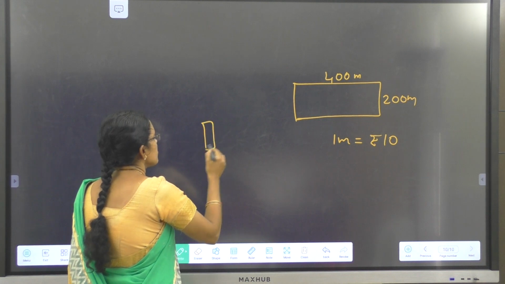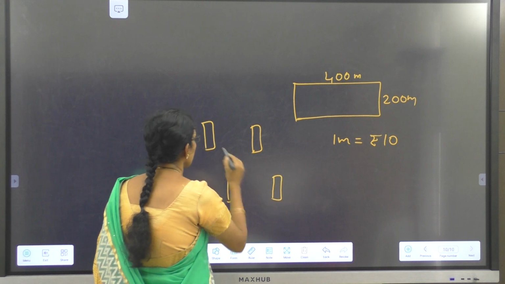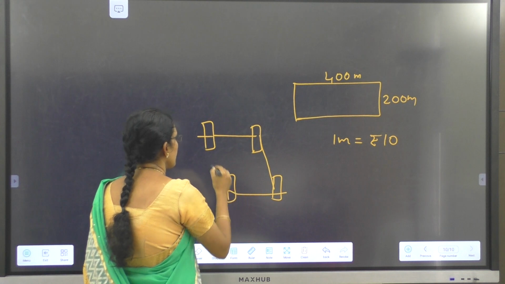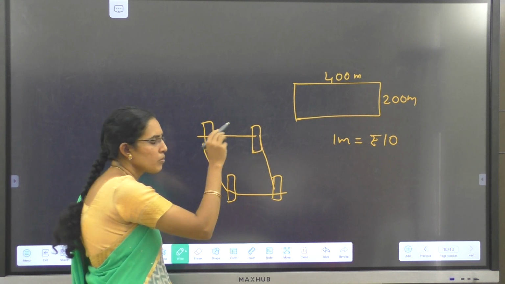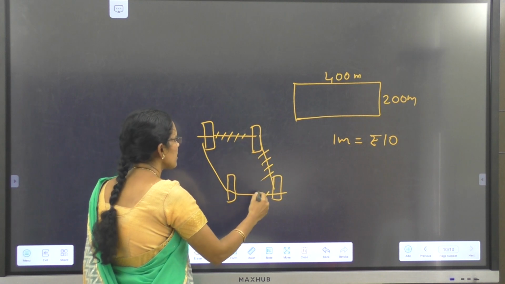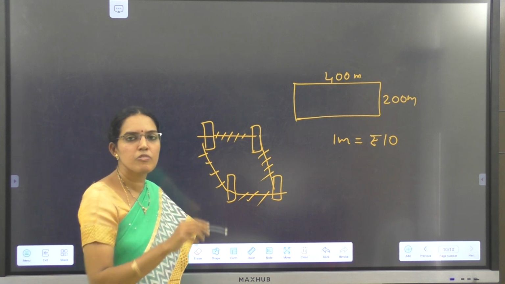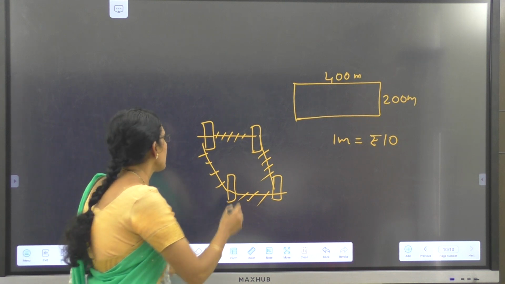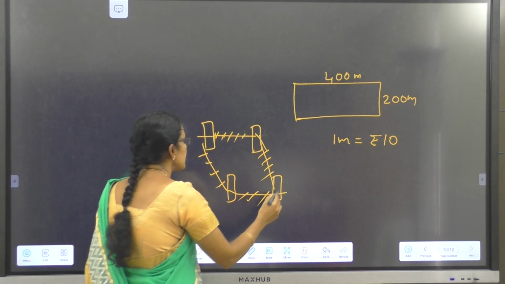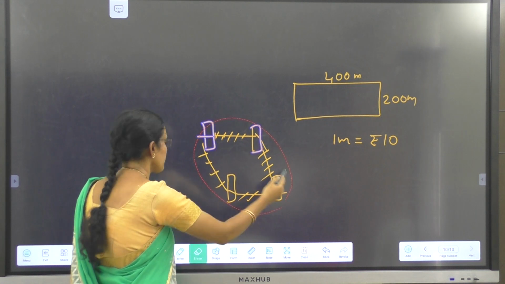Let's see. I'll draw the picture, a 3-dimensional picture. Around the field, farmers do fencing with barbed wire to protect the field from the animals. Now for 1 meter of wire, the cost is 10 rupees. Then to do the fencing of the entire field, how much is the cost? That is the question here.